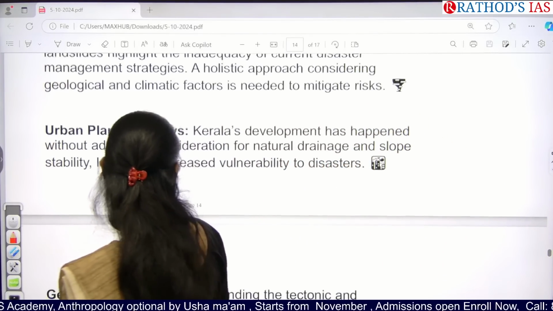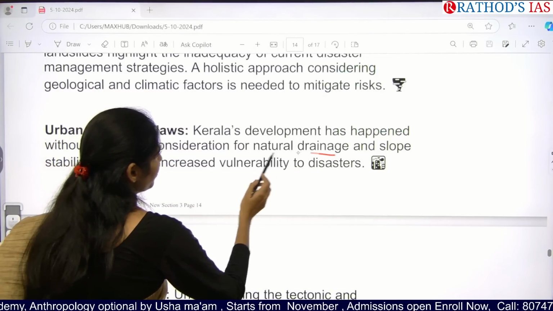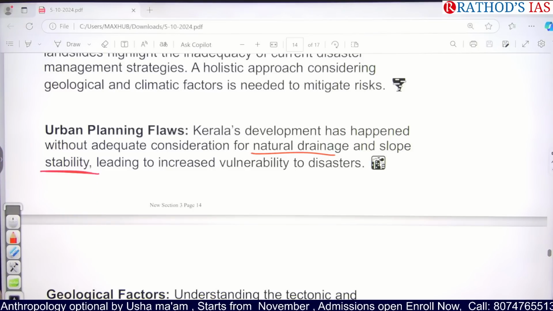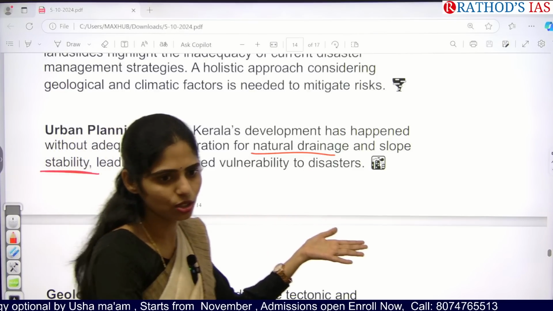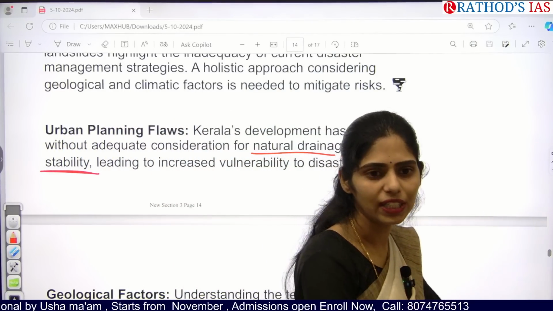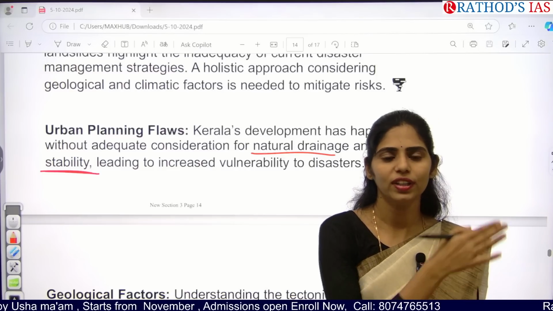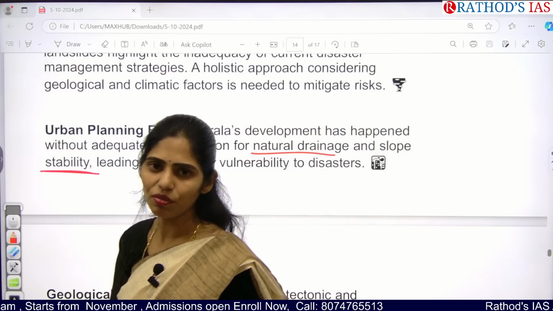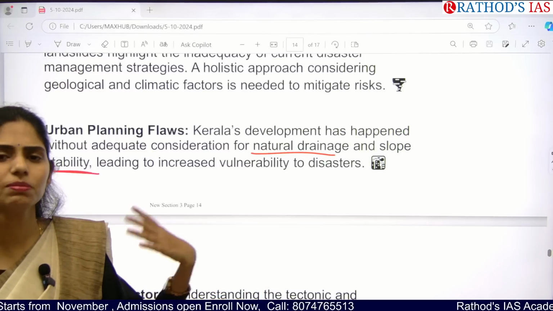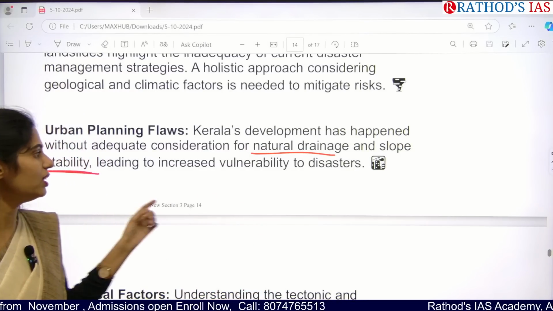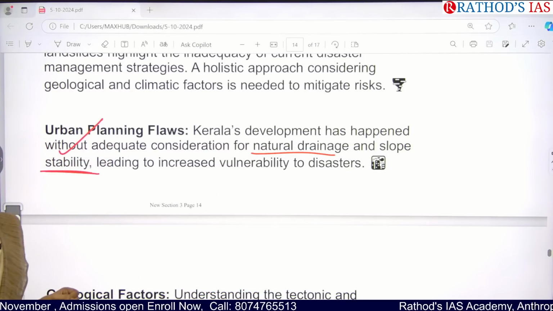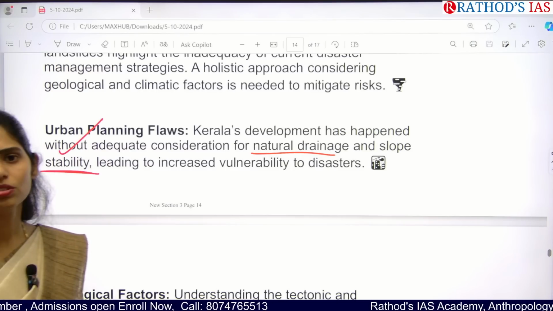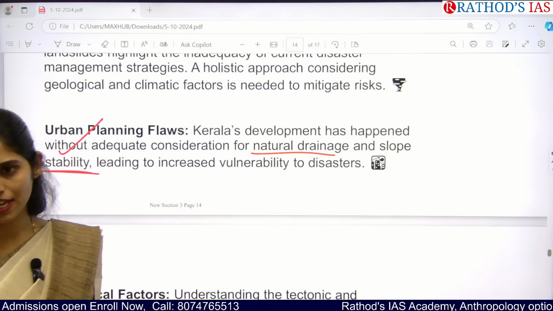And next, we have to focus on the natural drainage system. So what is the stability of that slope? Even if you want to construct any building across the slope, we will check whether that area is sustainable or not, whether it will be vulnerable to landslides or not. In the same way, if you're going for any development projects, mining, etc., we have to focus on the slope stability, so that we can understand what the future impact of disaster will be.